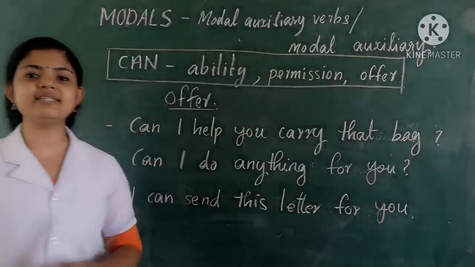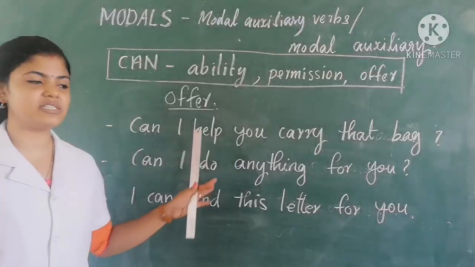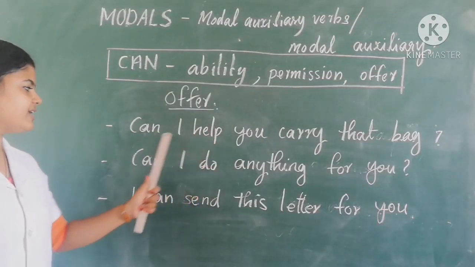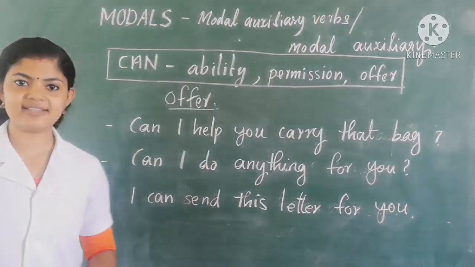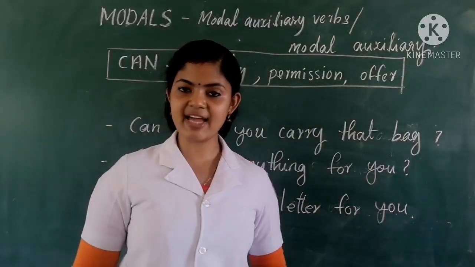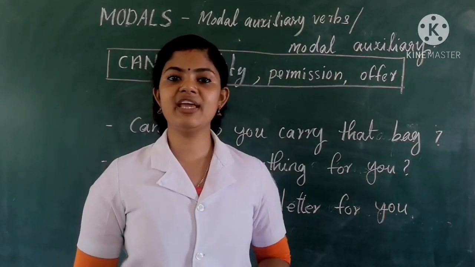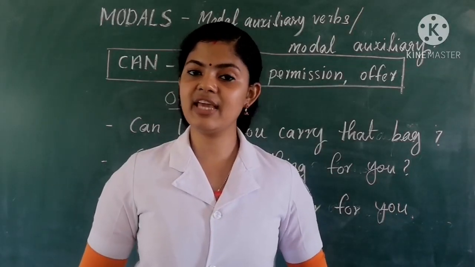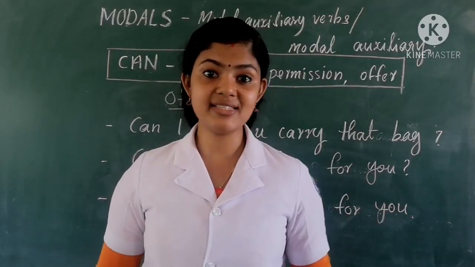Okay, so in all these sentences we can see this modal can comes next to the main verb. See, can I help? Help is the verb in the sentence. Can I do? Do is the verb in the sentence. Can send? Send is the verb in the sentence. So understand, we can use can to show ability, or ask permission, or give permission, or we can use it to make an offer. And in all these we use can in the present tense.